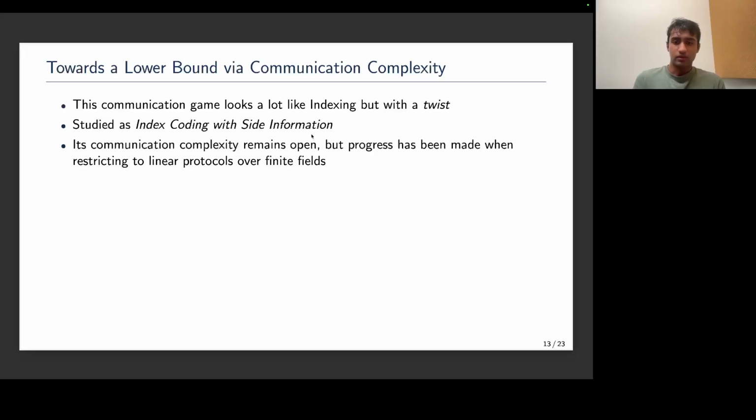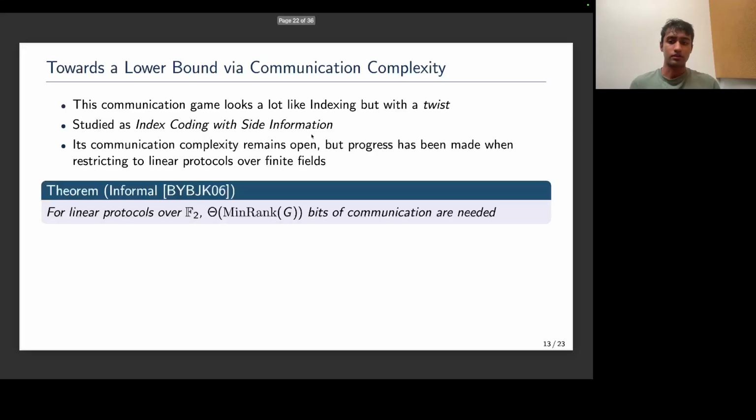And as I mentioned earlier, this communication game looks a lot like indexing, but with a twist. And in the literature, it happens to be studied under a different name of index coding with side information. Its communication complexity remains open, but progress has been made when we restrict specifically to linear protocols over finite fields. So there's this theorem by Bar-Yossef et al. in 2006 that says specifically for linear protocols over F2, there's this quantity that depends on the knowledge graph G that fully characterizes the communication complexity of this problem. I'll define min rank on the next slide, but for now just know that it's a quantity that depends on the knowledge graph G.